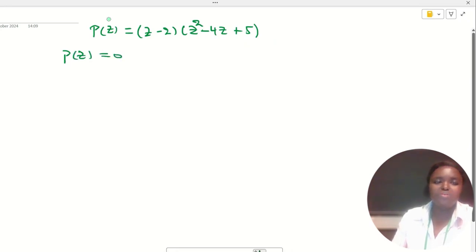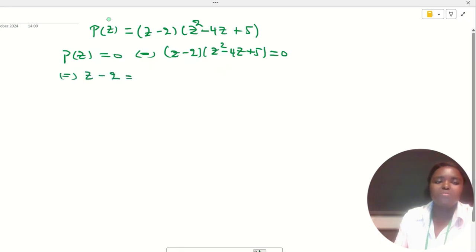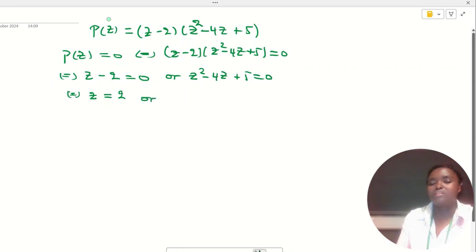p(z) is equal to 0 if and only if z minus 2 times z squared minus 4z plus 5 is equal to 0. And this holds only if z minus 2 is equal to 0, or if z squared minus 4z plus 5 is equal to 0. We have z equal to 2, or how do we solve a quadratic equation?